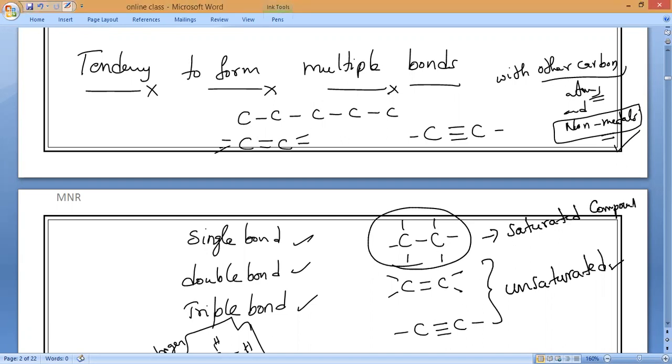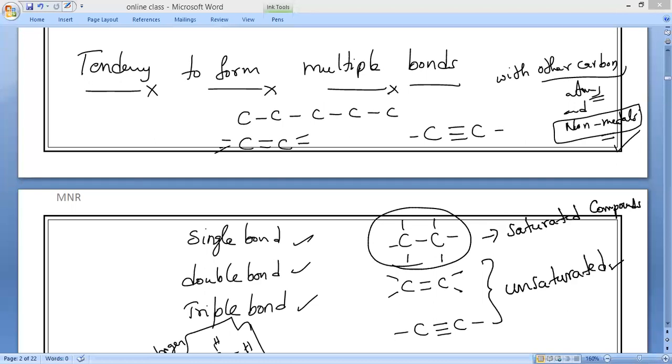And if it is linked by double or triple bond between their carbon atoms, they are called unsaturated compounds. Again, I am saying between carbon and carbon or carbon and other element? Very important. Carbon and carbon.